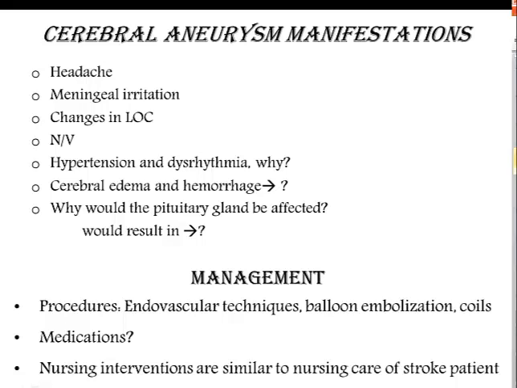Procedures include endovascular techniques, balloon embolization, coils, and etc. What about medications? Calcium channel blockers have been shown to improve deficits from vasospasm and are associated with improved outcomes. Anticonvulsants may be used to prevent seizure if there is increased ICP, analgesics for headache. Also think about prophylactic antacids and stool softeners to prevent straining. Nursing interventions are going to be similar to the nursing care of a stroke patient.